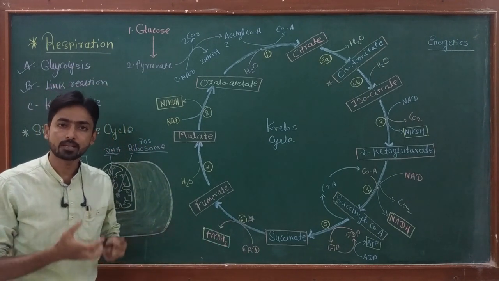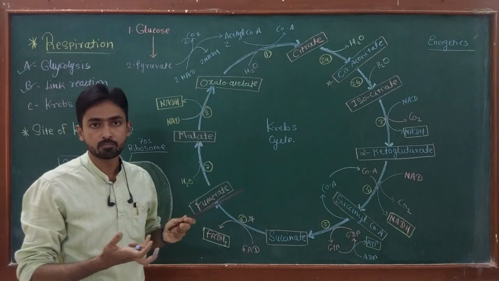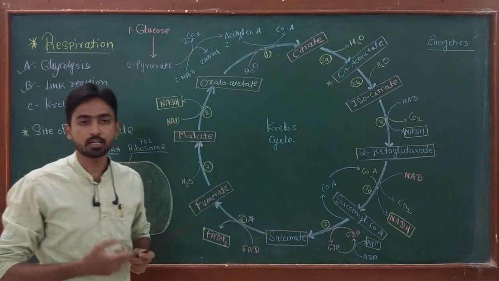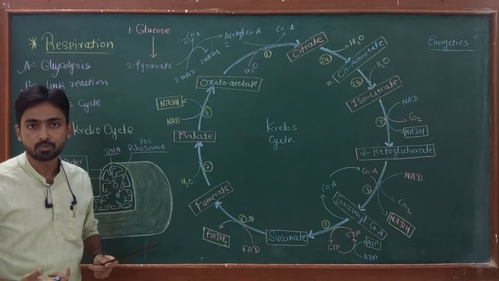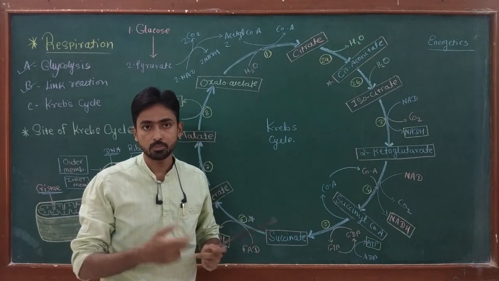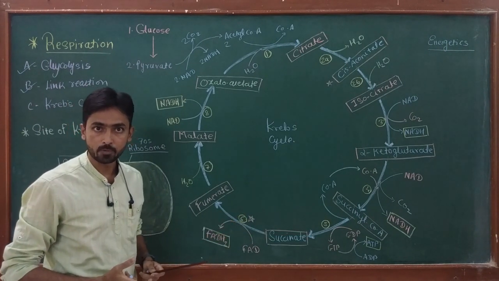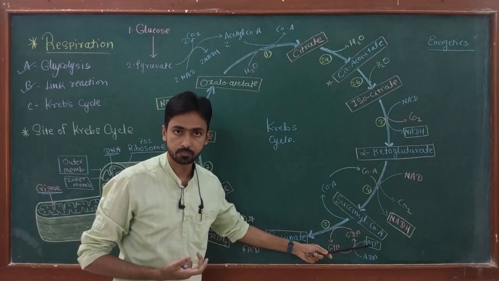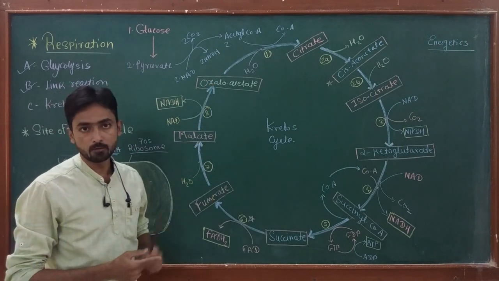We can define the Krebs cycle as the cyclic reaction in which acetyl CoA is oxidized and carbon dioxide is released. During this process, reduced electron carriers like NADH and FADH2 are produced. Now these NADH and FADH2 work as carriers, that means they will give energy at the last stage of respiration, which is the electron transport chain. One reaction of the citric acid cycle also gives direct ATP. So complete oxidation of acetyl CoA occurs in the Krebs cycle.